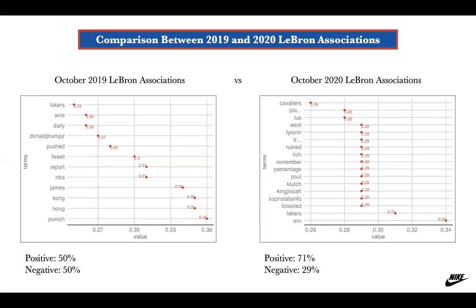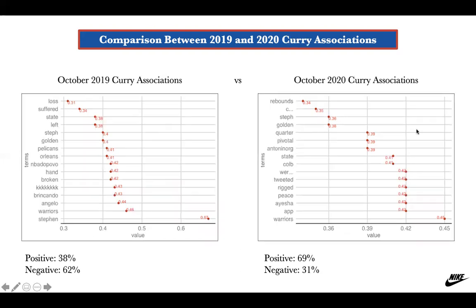These are associations for LeBron. Again, in 2019, it's 50-50 because of the controversy. But in 2020, things change a little bit and get more positive because of the LA Lakers winning. Just for comparison, I also put some associations with the word Curry. You can see that in 2019, he has some negative associations, which are mainly because he broke his hand in a game. And in 2020, you can see that these associations are a little bit more positive.